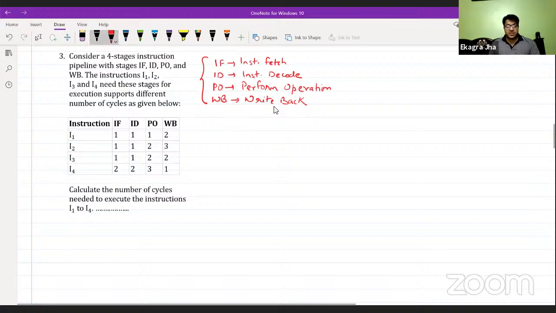For this type of question, it's better to solve it in tabular form.